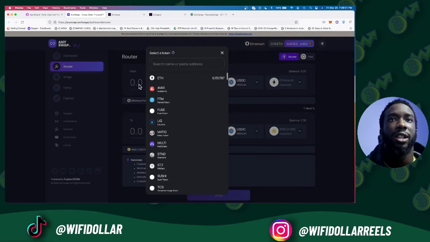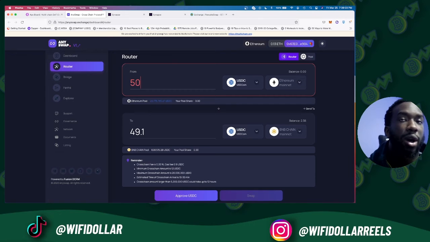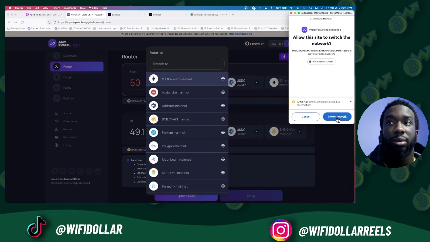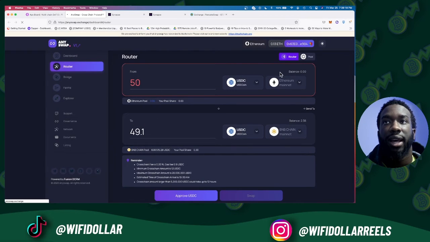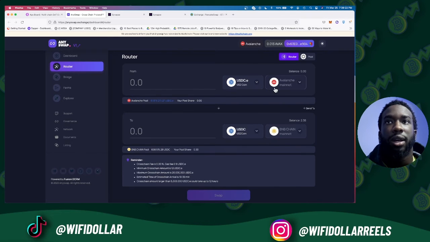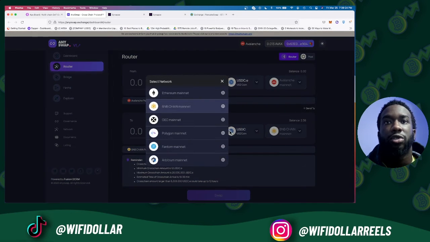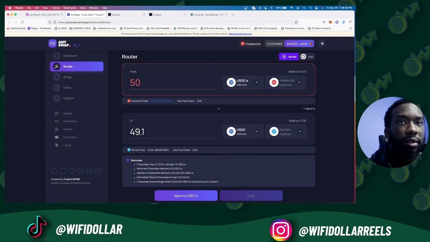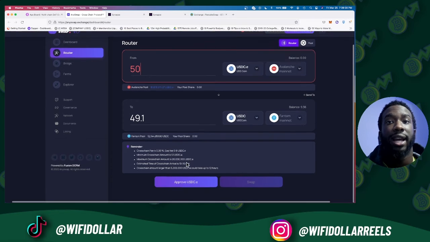All right, let's do the same thing and say we wanted to swap $50. It'll show how much we would get here, which would be $49.01. Let's say we wanted to swap from Avalanche. It prompted us to switch our network. MetaMask does a good job of that. So I'm going to switch from Avalanche to Phantom. It's going to be $50, and we'd only pay 99 cents.